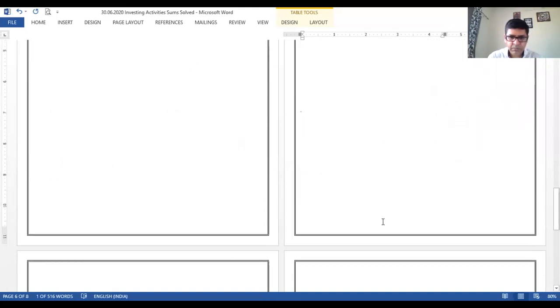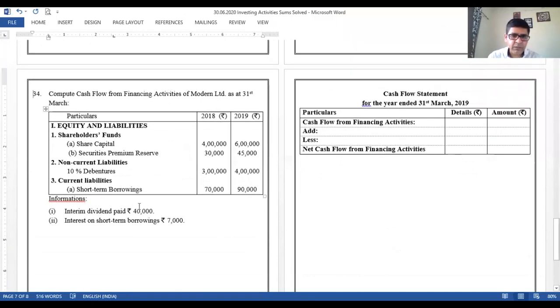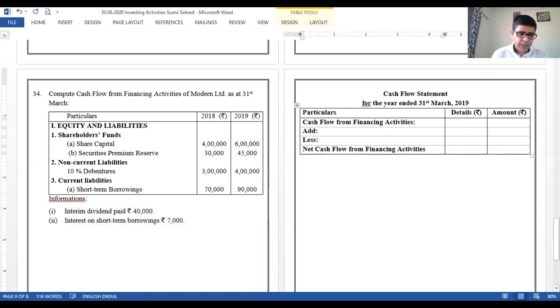One more sum. Okay, financing activity again. Let us be quick. Information is there. Interim dividend paid rupees 40,000 and interest on short-term borrowing, right? Both amounts are to be paid by us. Interim dividend and interest on short-term borrowing. It has to be deducted over here.